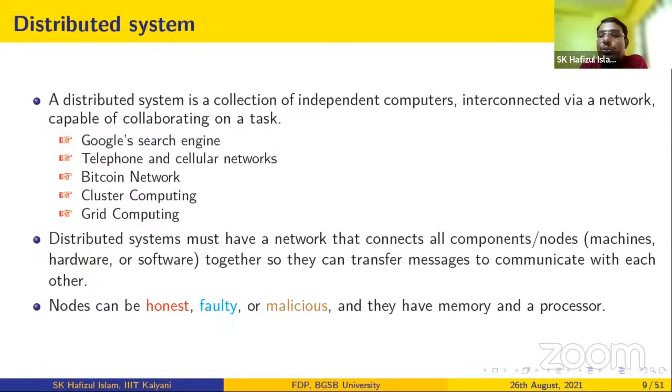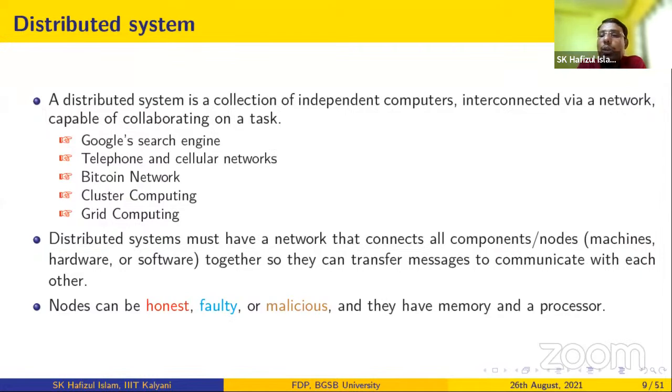Similarly, if you look into cryptocurrency, the Bitcoin network is a P2P or distributed system. Other examples are cluster computing and grid computing. So in a distributed system, a number of nodes are interconnected via some network, because we need some kind of connection between the nodes, which are located in different places. So we need some kind of communication network.